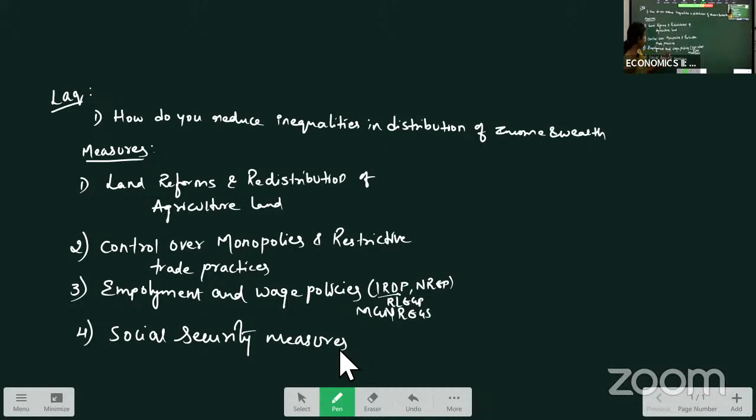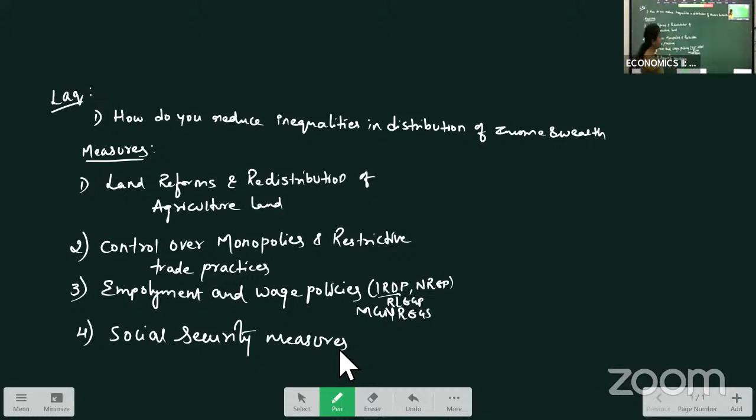Okay, so that is called social security measures. Under social security measures, what are we having? Workmen's compensation in case of disability or death or injury, anything happens, compensation will be given there. Financial compensation or job compensation will be given. Maternity benefits are provided. Employee provident fund is given. These all are the security measures that were taken to reduce the inequalities.